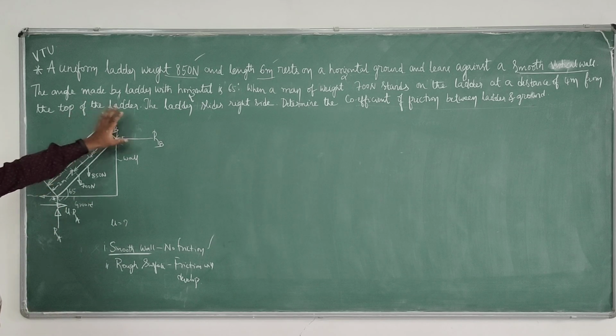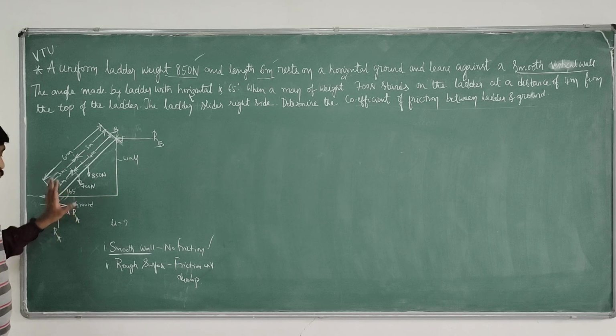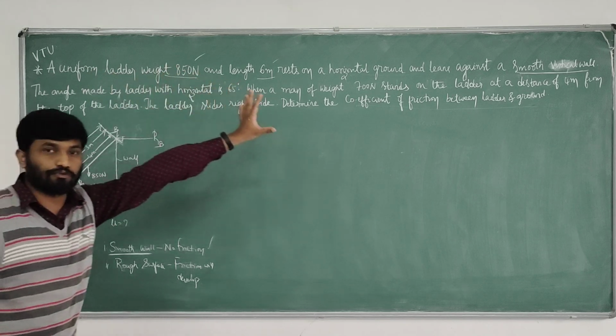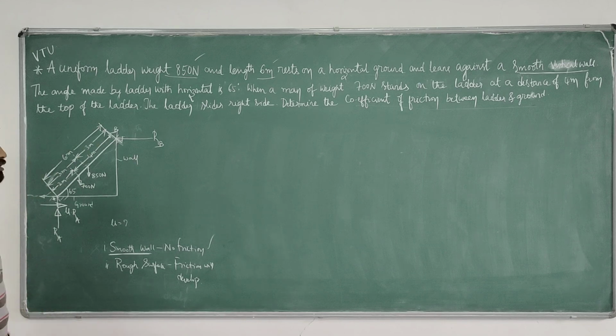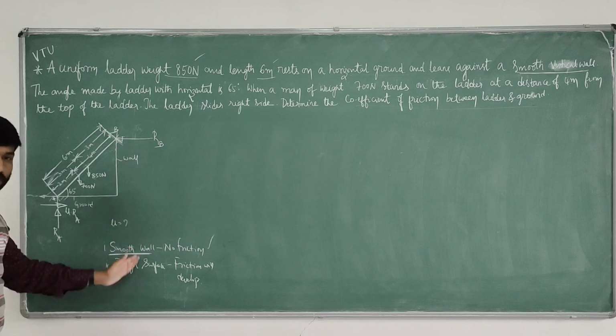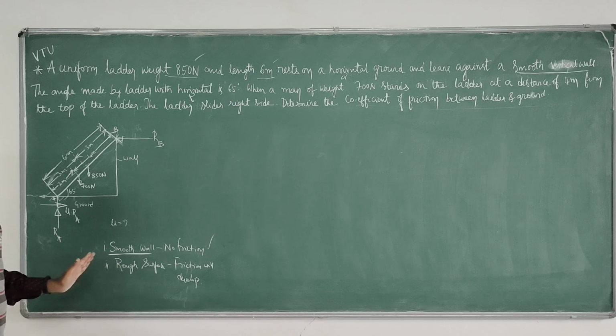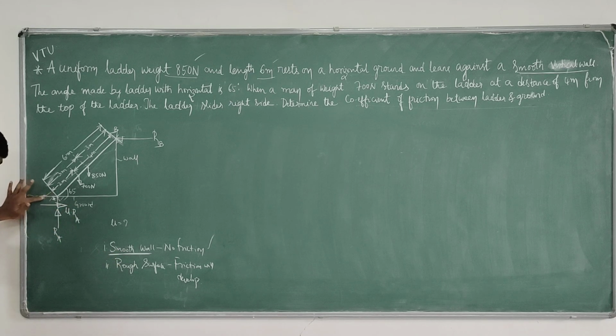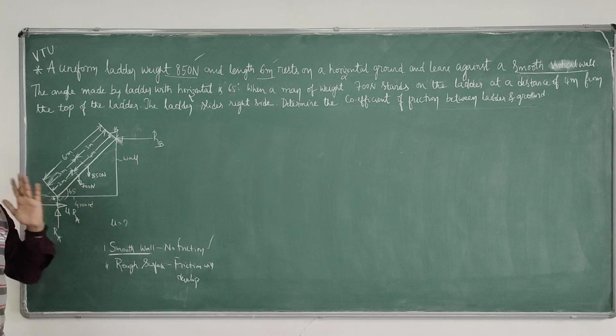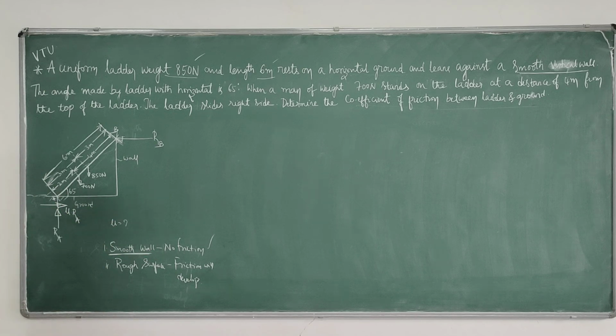Clear? This figure is not given in the problem. We have to read the statement carefully and construct this particular figure. So this is a smooth vertical wall, therefore on the wall surface we do not have friction, but it's a rough floor. The motion trend is to the right side, therefore the friction will develop on the left side.